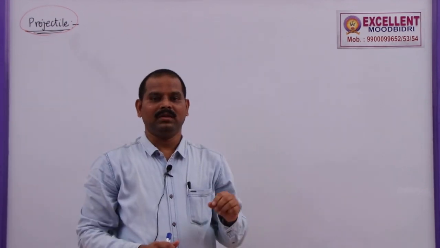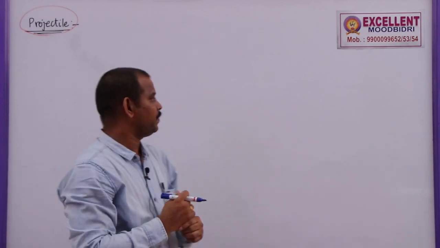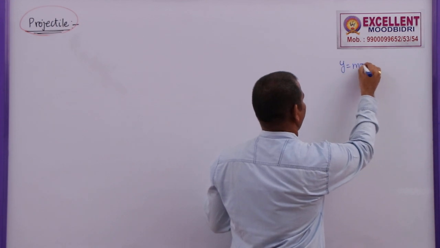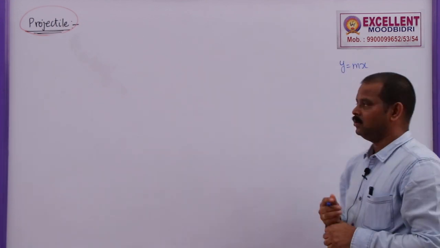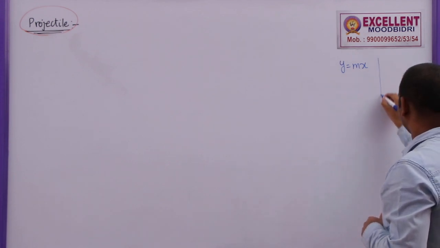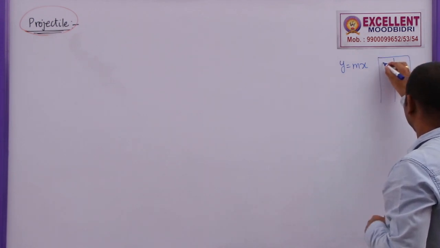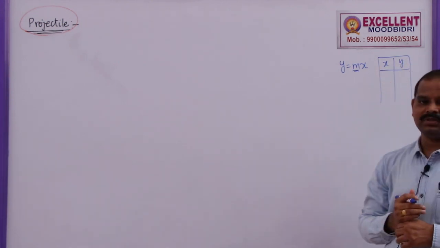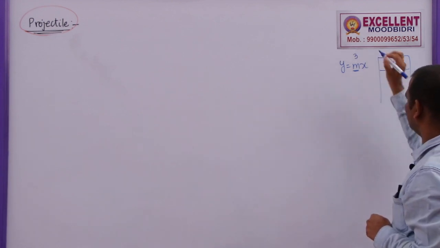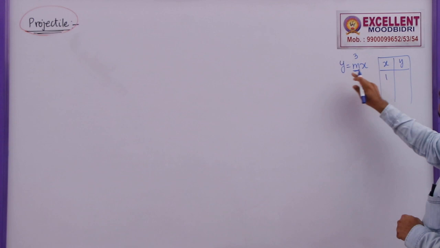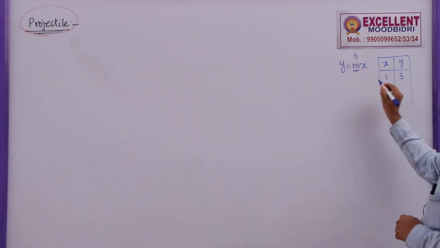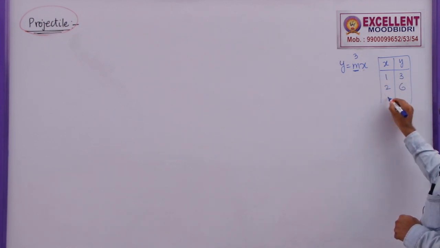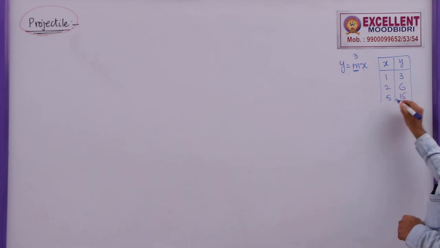Now, we will prove that the path of a projectile is a parabola. We know that y is equal to mx is the equation of a straight line. So, what is the meaning of this? If you take a table here, this is x value, this is y value. Let us say m is the slope of the straight line. Let us say slope is equal to 3. Now, if you take x is equal to 1, what is the y value? 3. If you take x is equal to 2, 2 3s are 6. If you take x is equal to 5, 5 3s are 15.